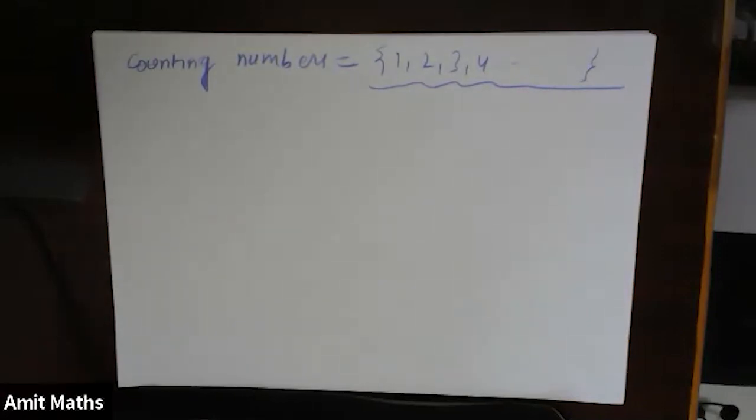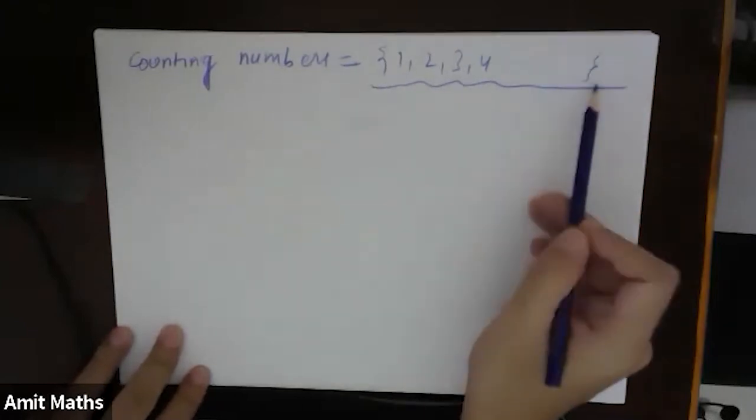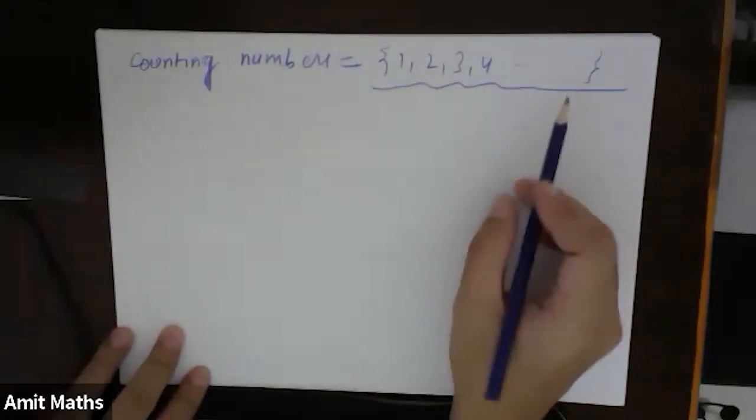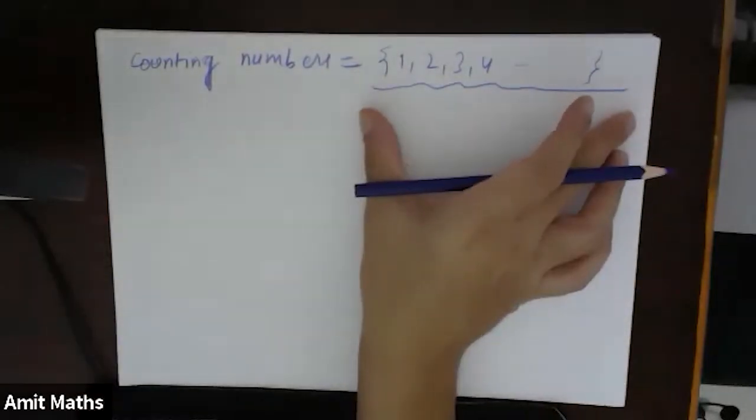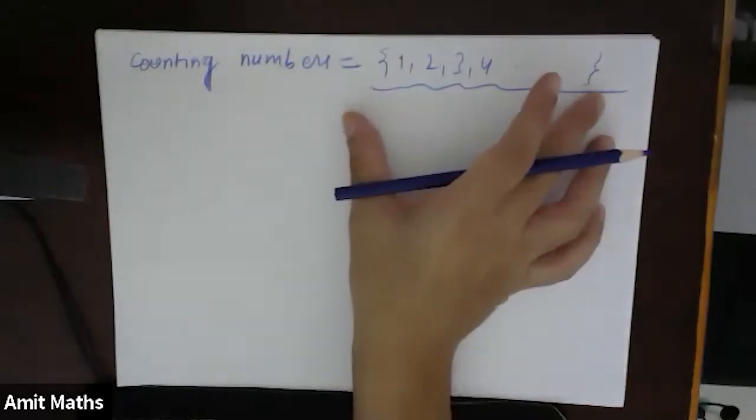Think of it like this: if somebody wants to call you, that person will not talk about your features, your height, the color of your eyes, your face, how long your hair is. They don't want to talk about all the features again and again. So we will give a name to such numbers and to the collection of numbers, and whenever we talk about these numbers, we'll call out that name.